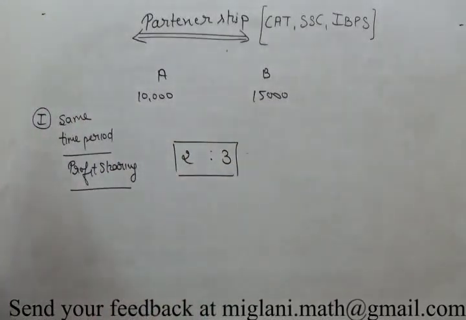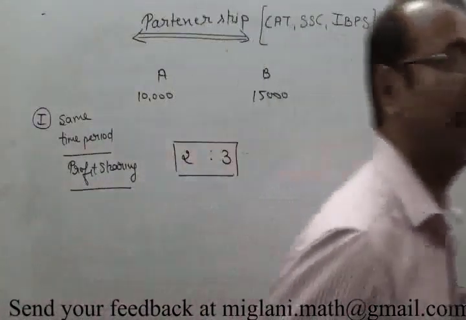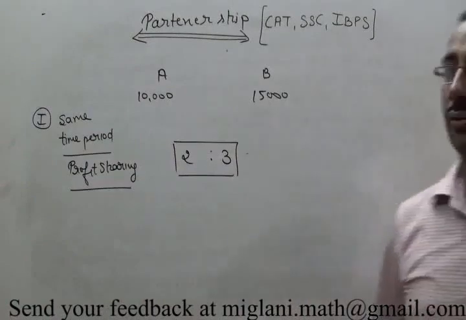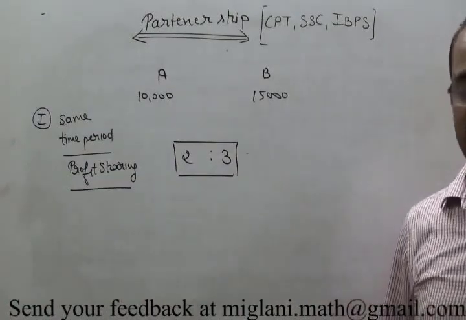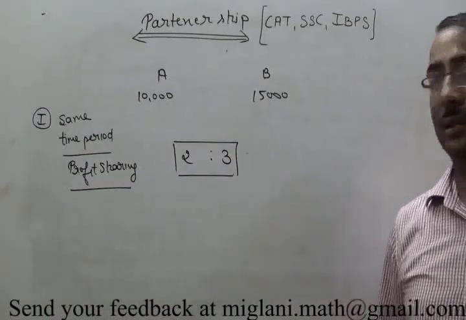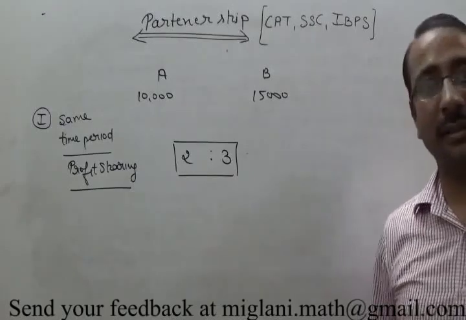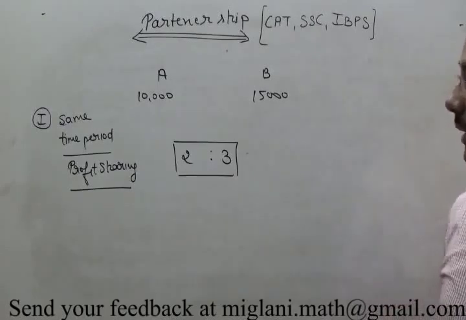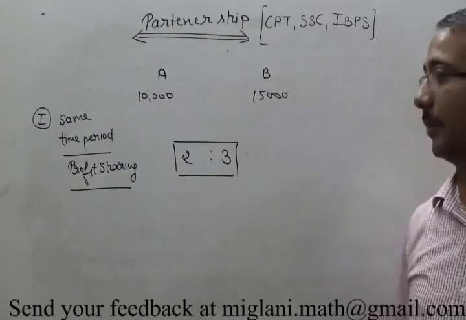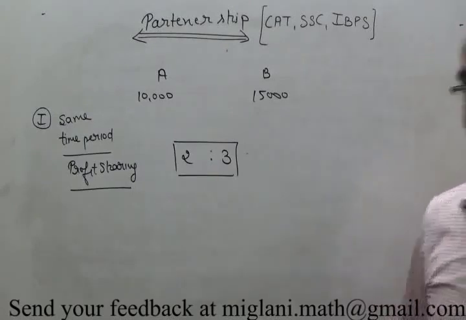That's the first case that I've discussed here, that when partners join for the same time period, in that case we can say that the profit sharing ratio is the ratio in which they were in the business with their capital. So here the profit sharing ratio is the ratio of their capital, that is 2:3.